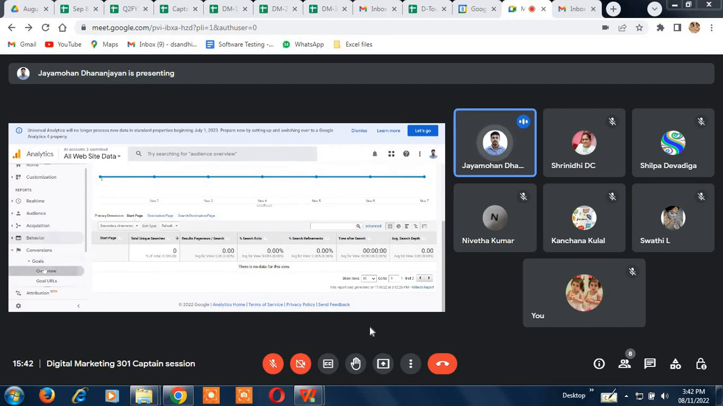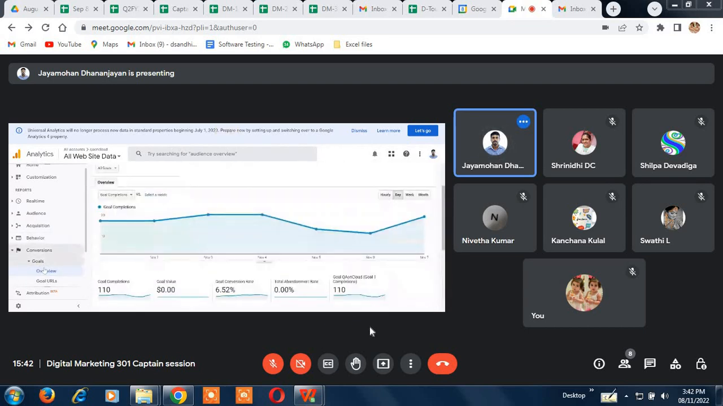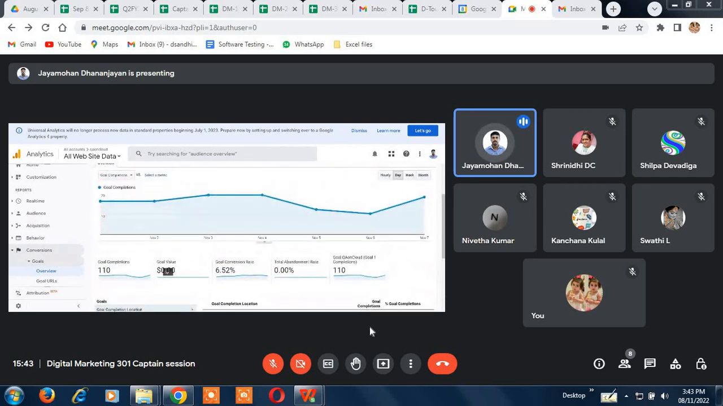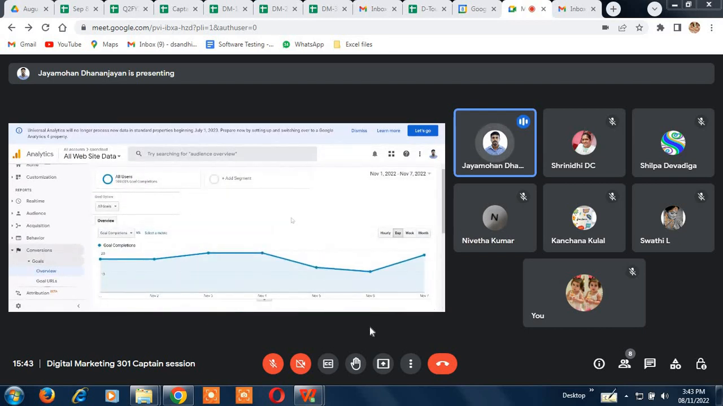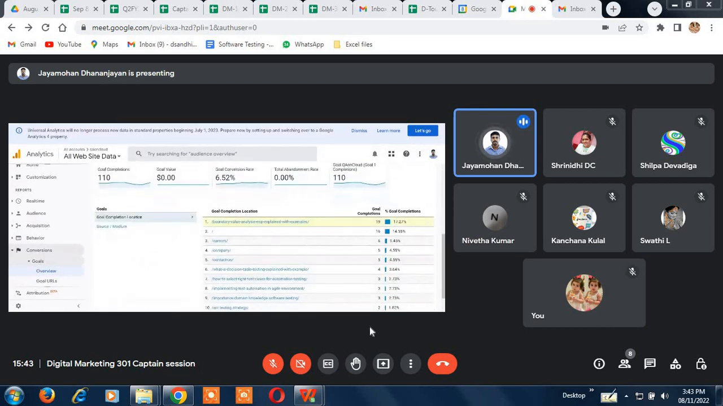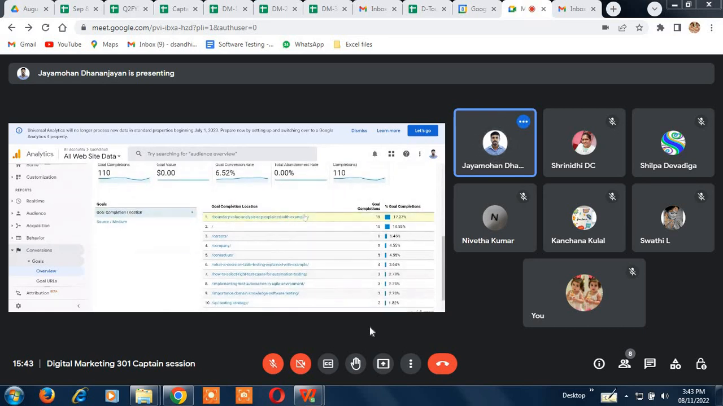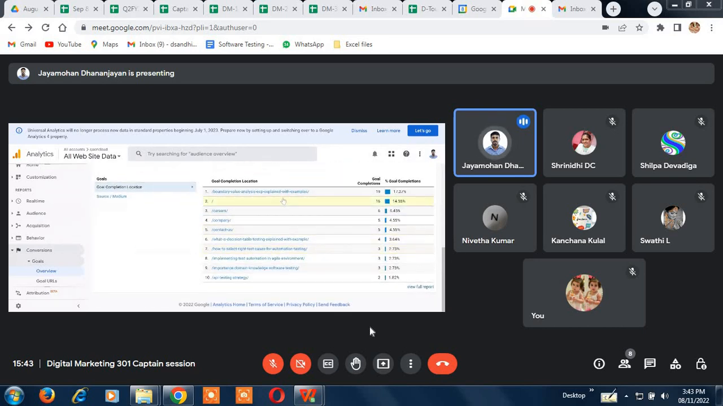Coming to the goals, conversions. Like I said, we have set a few goals there. We wanted the person coming to our website to either fill the form or click some particular thing. When people complete a goal, it will be shown here, like 110 goals, the goal conversion rate and everything. If you look at the goal completions by page, the first page is a blog, and here the goal completions are really high, 19, 17.27%, that's the highest actually.